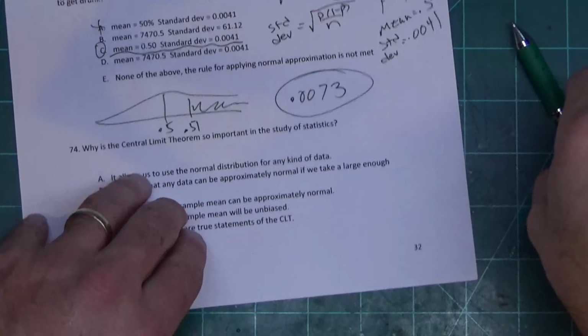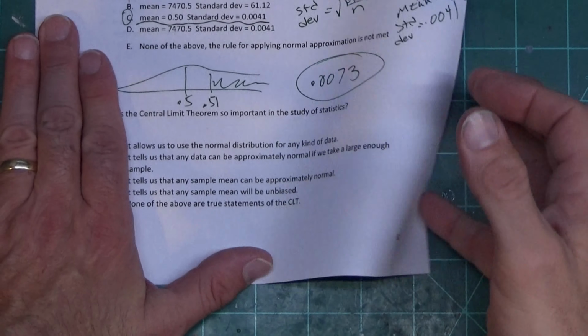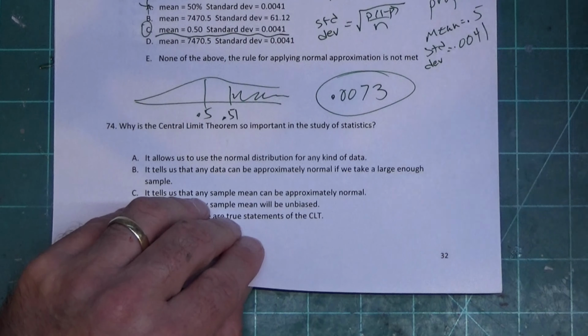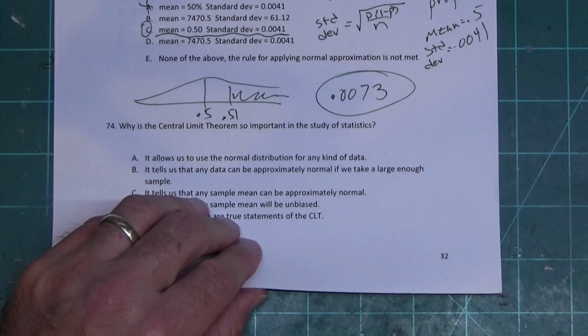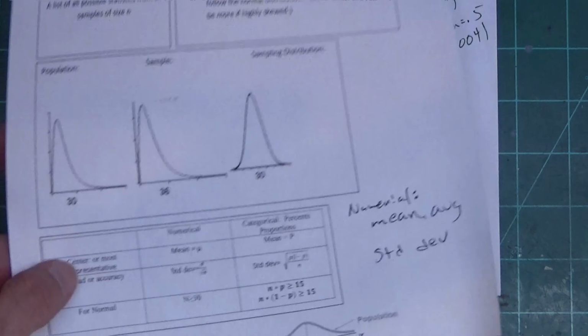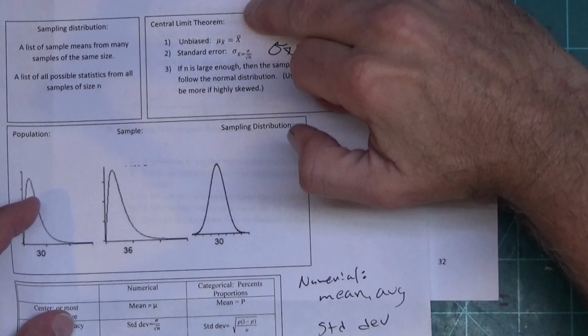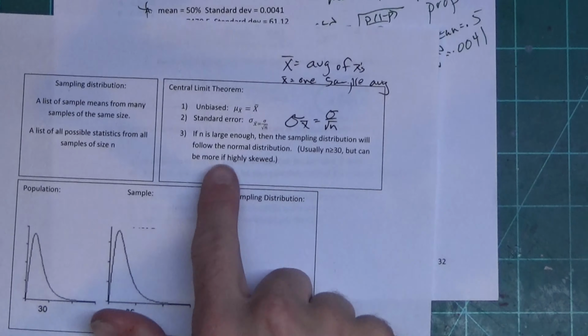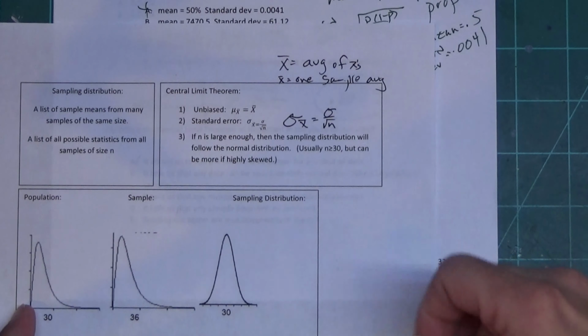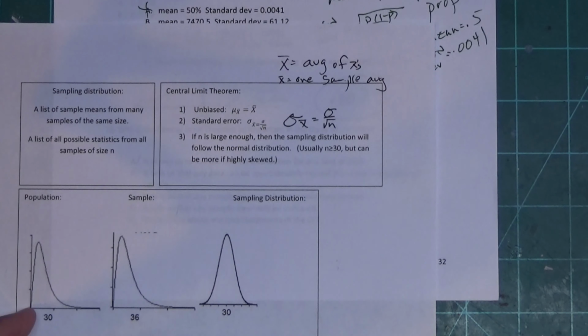All right, we're in part 2 now, and we're picking up at 74. Now, this is phrased kind of poorly. It's like a college question. When you look at this, what do you think is the most important part of the central limit theorem up here? Well, to me, it's the sample size over 30 means it's normal.